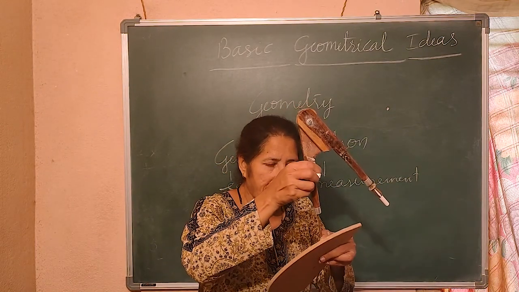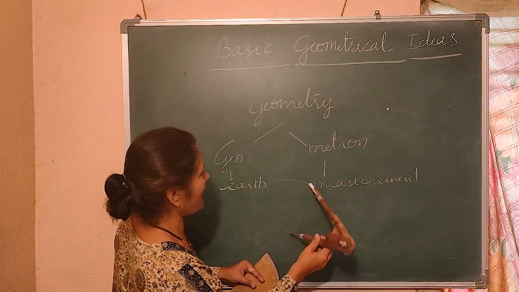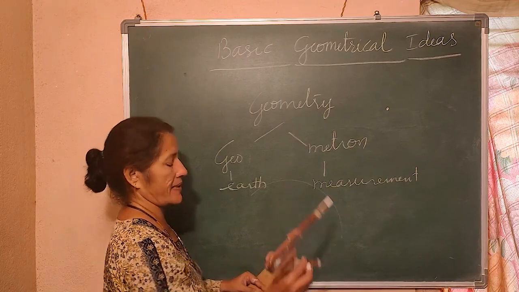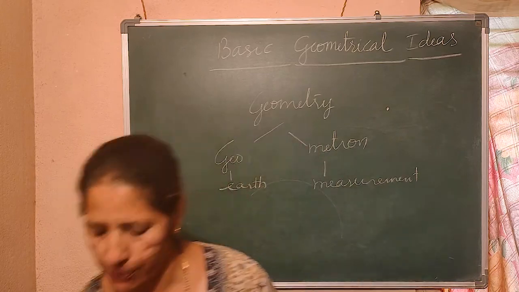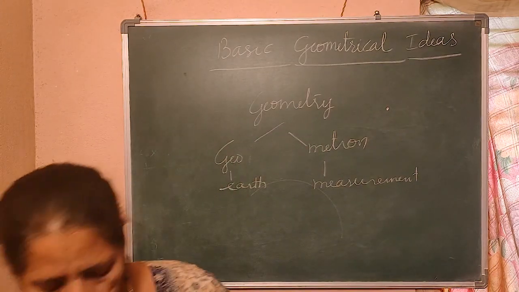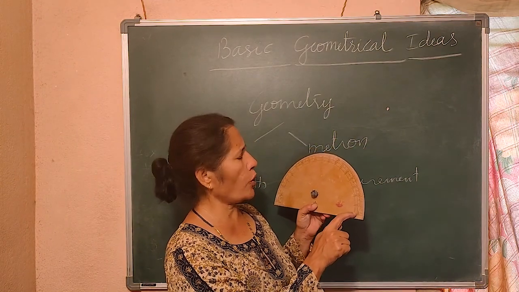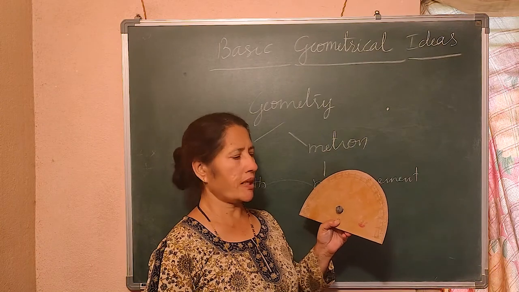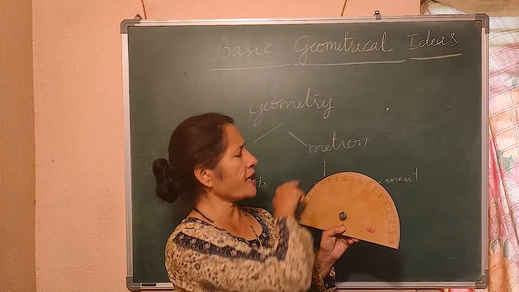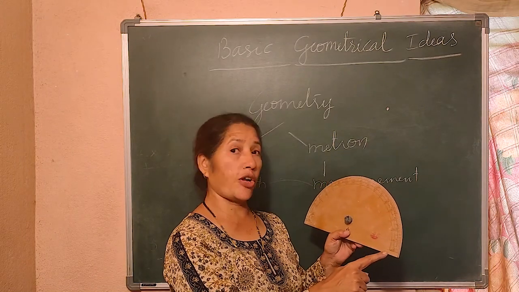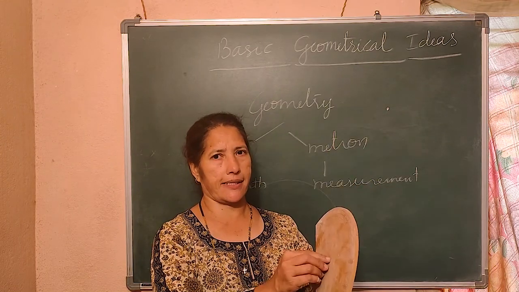You keep this on one side and draw like this. See, you keep it on one side like this, you can draw. It is called compass. And this is called protractor. In the protractor, if you see, here 0 to 180. You can see here also 0, here 180, here also 0, here 180. Later on, I will teach you how to measure the angles. This is used to measure the angles.